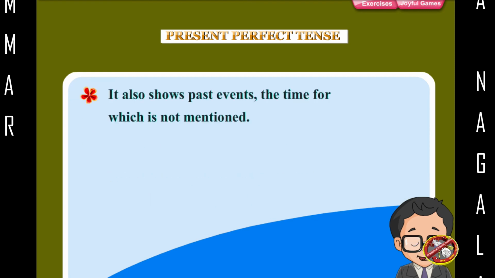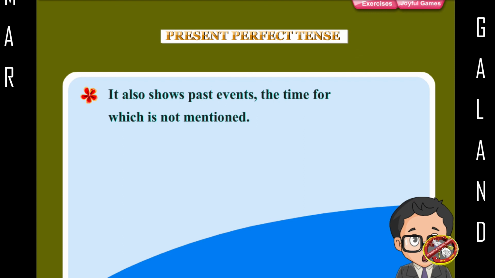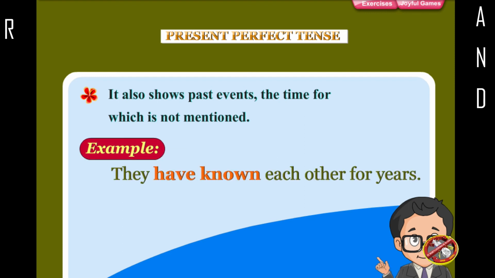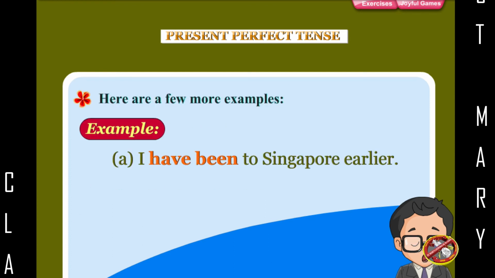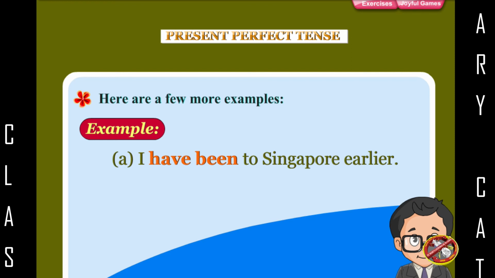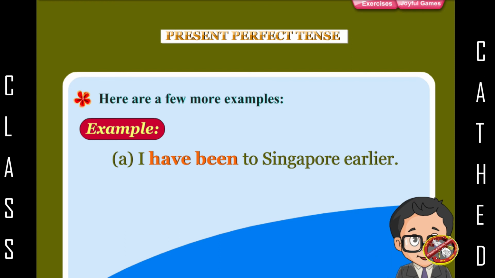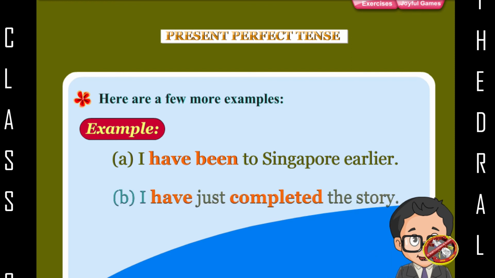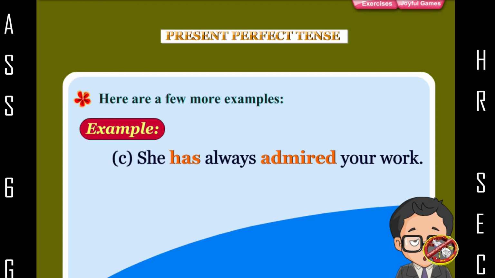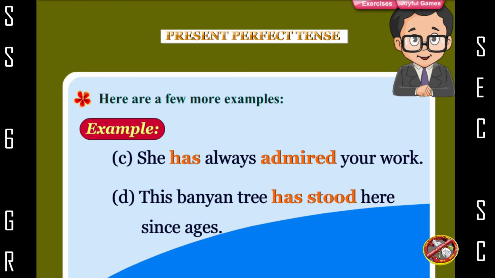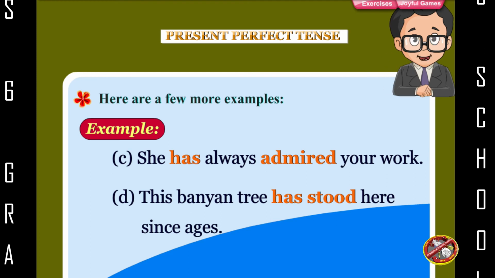It also shows past events, the time for which is not mentioned. Example: they have known each other for years. Here are a few more examples. I have been to Singapore earlier. I have just completed the story. She has always admired your work. This banyan tree has stood here since ages.